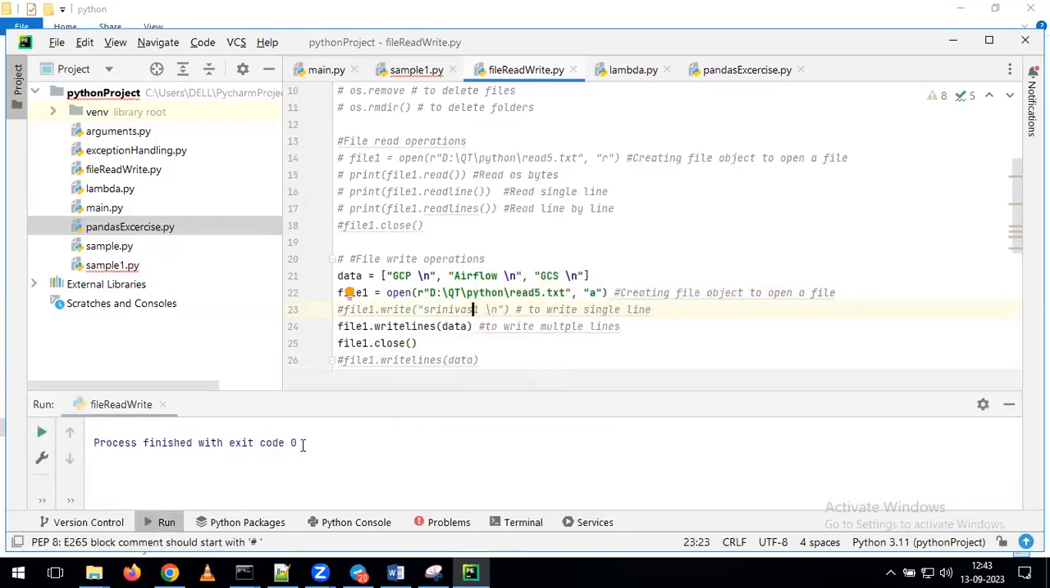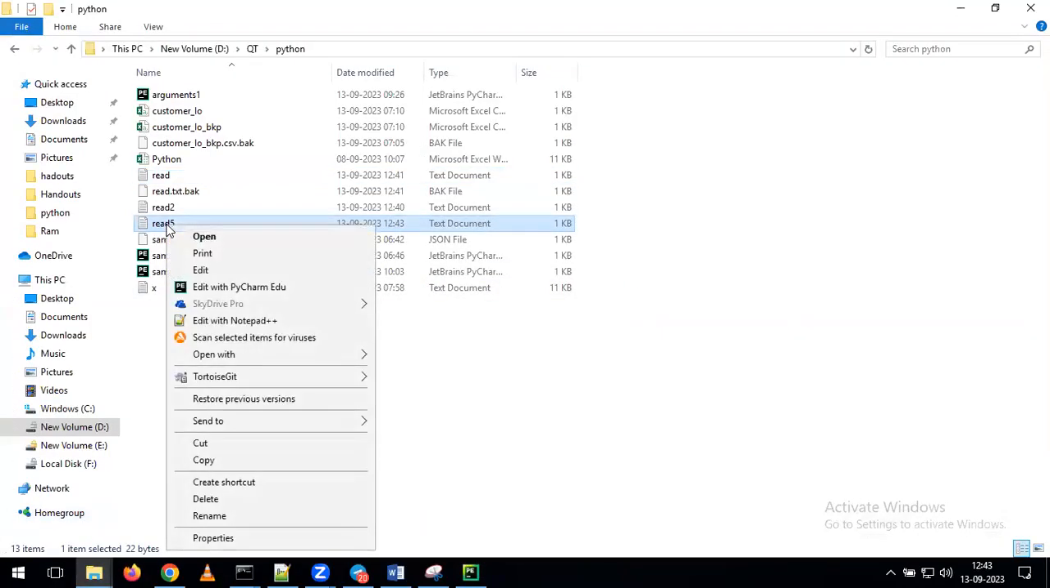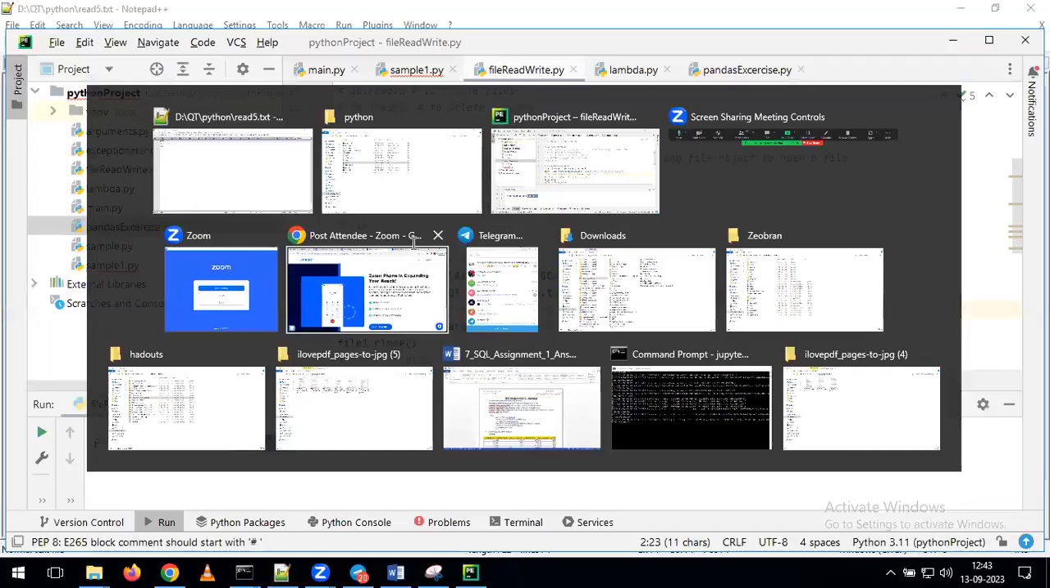See here, exit code 0 is nothing but your code ran properly. Now, if it comes as a 1, what does it indirectly mean? There is some issue in the execution. But here we got the output as code 0, which is nothing but your code ran perfectly. Just go back to your path. Now see the path, we can see read5. This is the new file created. If you open the file, we can see GCP, Airflow and GCS. That is the data we added as part of our requirement.